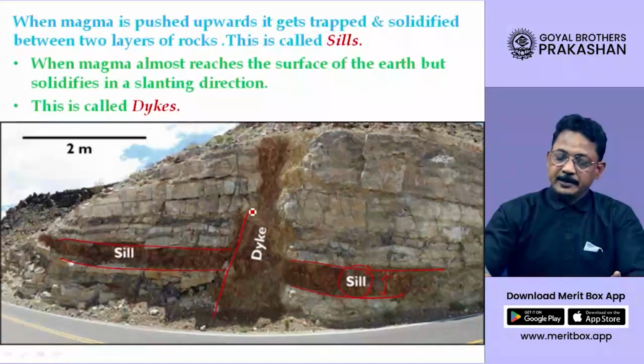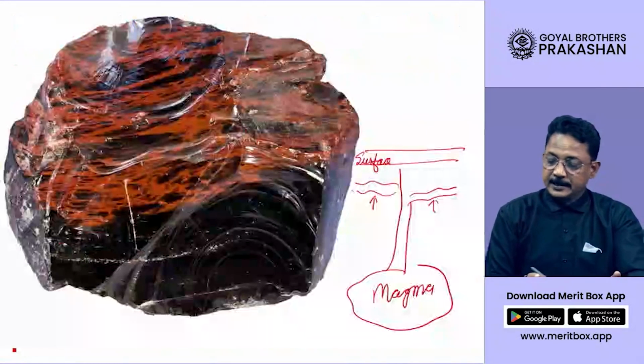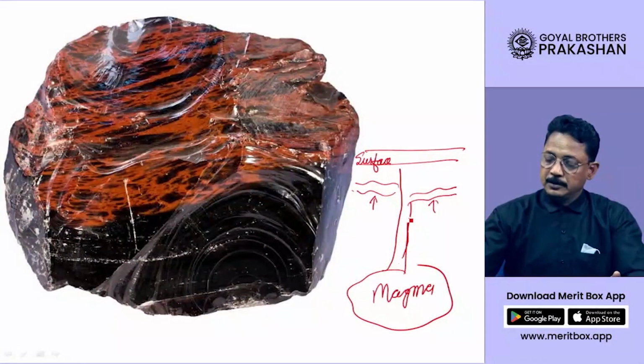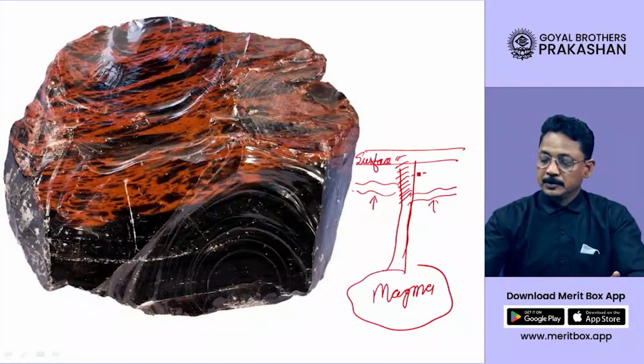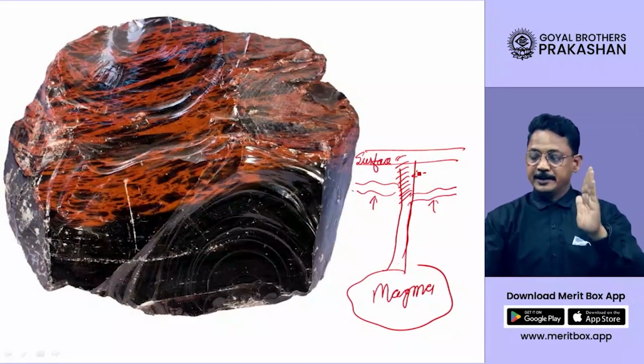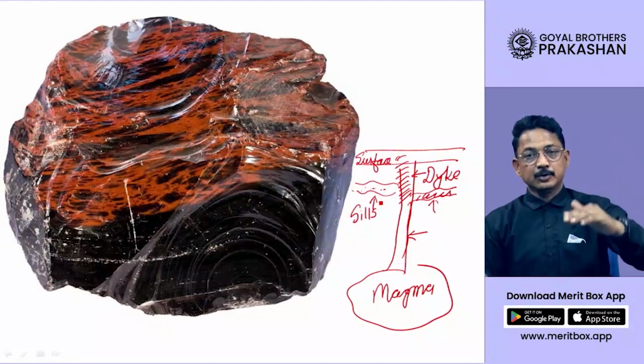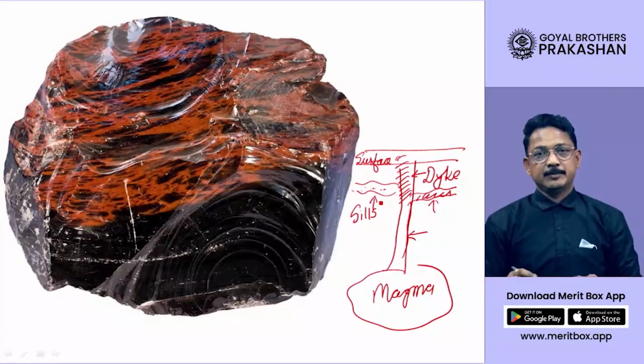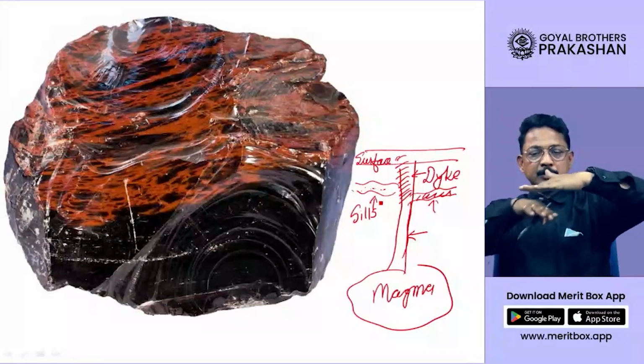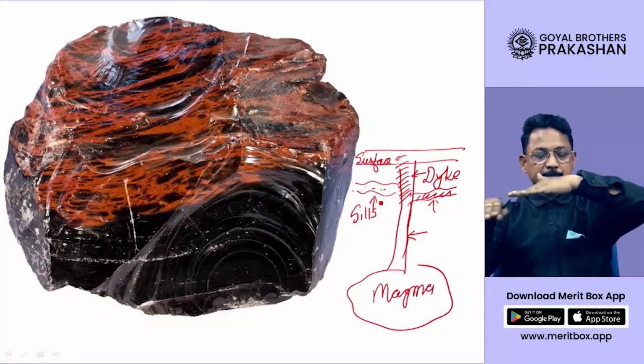Otherwise, when volcanic eruption is taking place, at that time some of the lava solidifies vertically. If it gets solidified inside this pipe called the volcanic pipe, then I will call it by the name dike, but when it is horizontally getting collected, we call it by the name sills. These are also intrusive igneous rocks, that means which are formed below the surface of the earth.